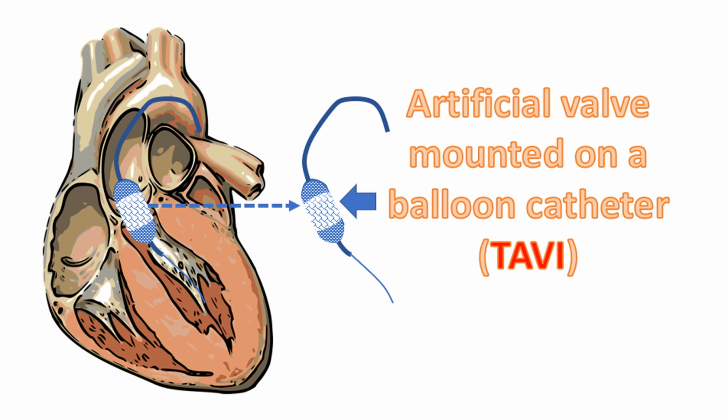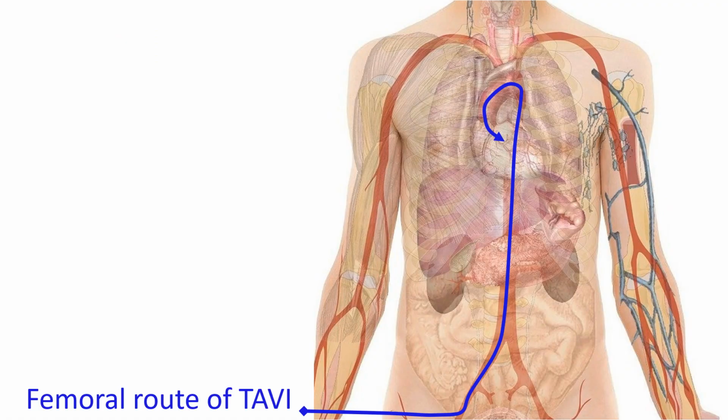of aortic stenosis. A prosthetic valve is mounted on a small tube and delivered to the location of the valve through small openings made in the skin. It can be delivered directly to the heart using a tiny opening over the left side of the chest or indirectly through an opening in the groin. In the latter case, it is passed along the femoral artery, blood vessel in the thigh, upwards into the aorta.